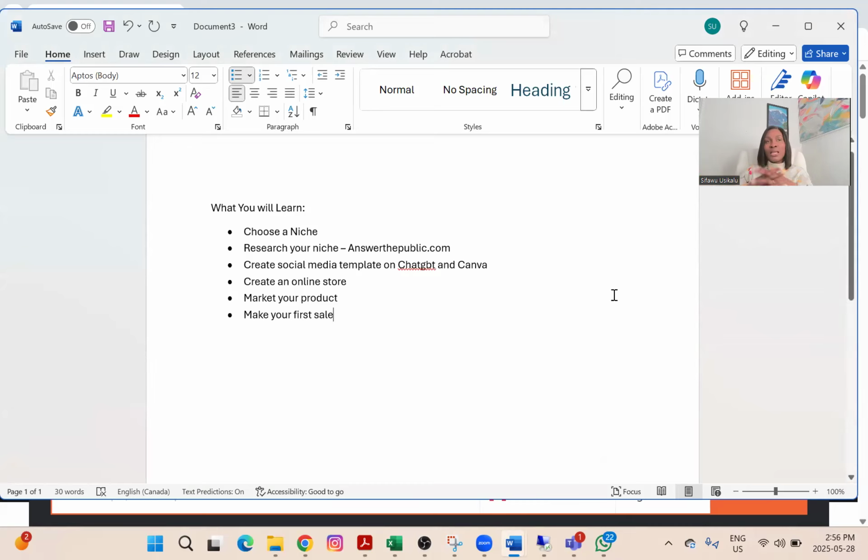When you want to choose a niche, you cannot just be everywhere. Like me, I'm in the finance, in the wealth niche, which means I teach people how to make money. I teach you how to manage your money and I teach you how to multiply your money, which means I'm in the wealth space, right? So people need to know what space you are in. When you come to my page, what do you expect to see on my page? That is what niche is. The most popular and most profitable niches are wealth, relationship, and health. And maybe we can add technology to it because technology is the order of the day now. So you want to choose a niche that falls within these four categories.